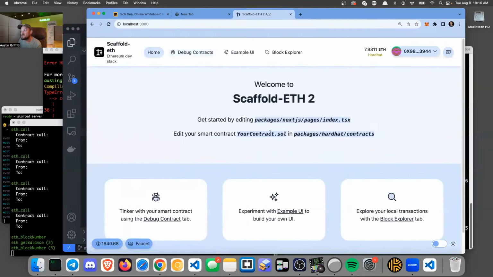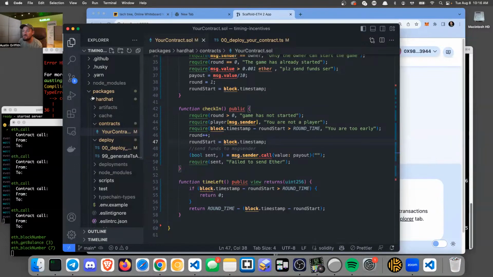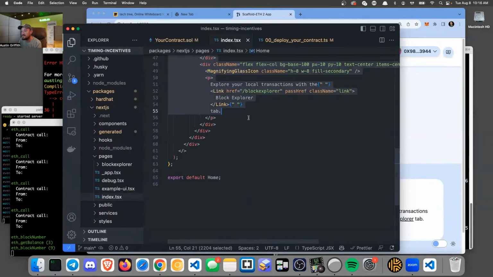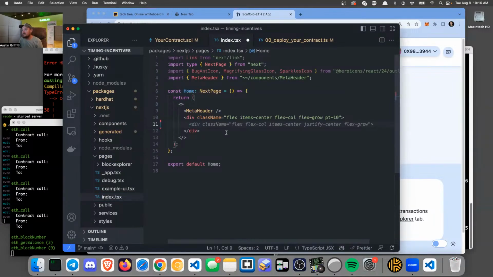So what I'm going to do is just create a little bit of front end that allows us to check in if we are a player, right? So let's jump over to our front end now. And we'll go to pages and index. Okay, and I'm just going to trash all this stuff here and start fresh.